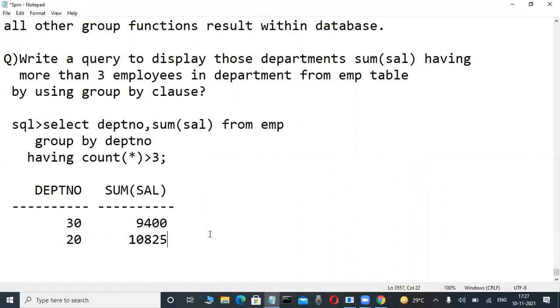Next, last class, extension of the group by clause, roll up and cube. Next time I'll tell you, don't worry. First, the where clause, group by, having, order by, simple query. Today at least you are writing the total query only. Then execution also you must be familiar: first which clause, next which clause, next distinct, then select. Some order is there, don't worry.